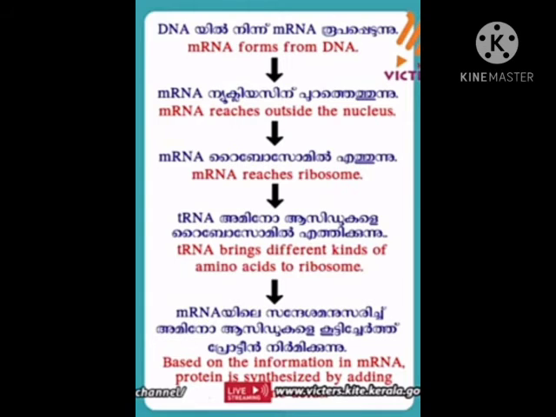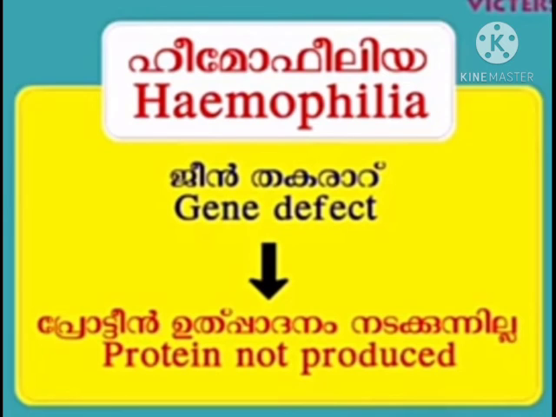First of all, messenger RNA forms from DNA. This mRNA reaches outside the nucleus. Messenger RNA reaches the ribosome. Transfer RNA brings different kinds of amino acids to the ribosome. Based on the information in mRNA, protein is synthesized by adding the amino acids in the ribosome.